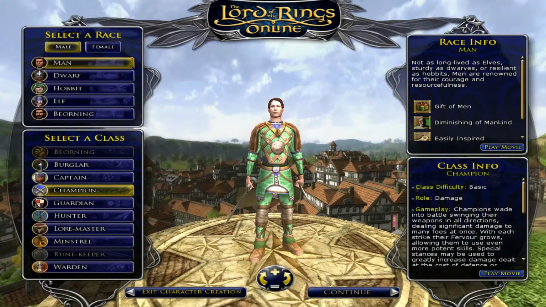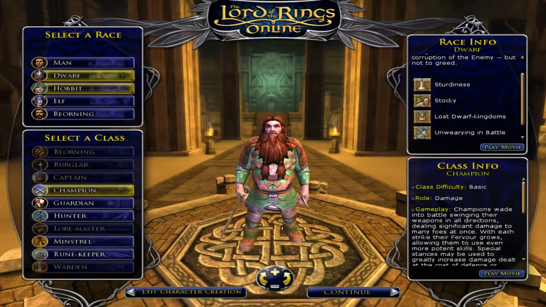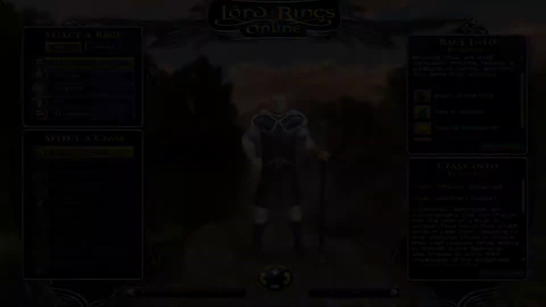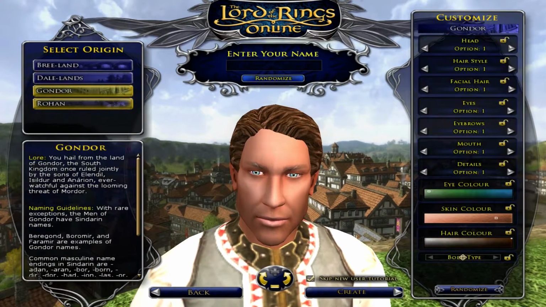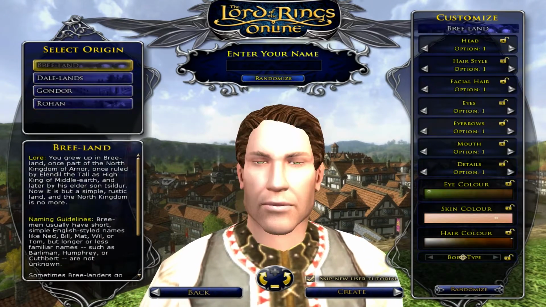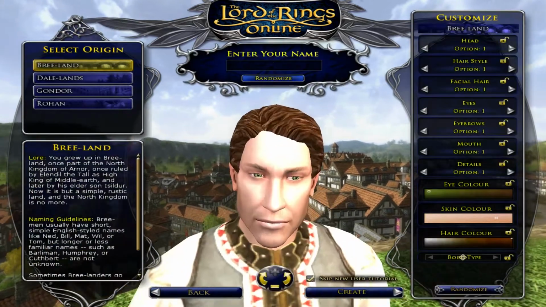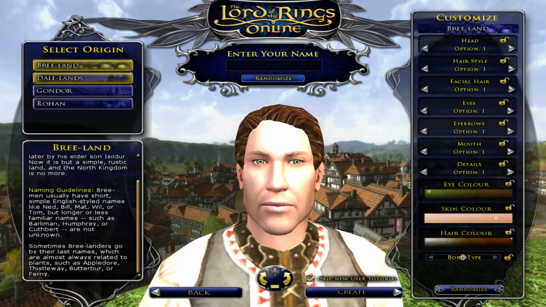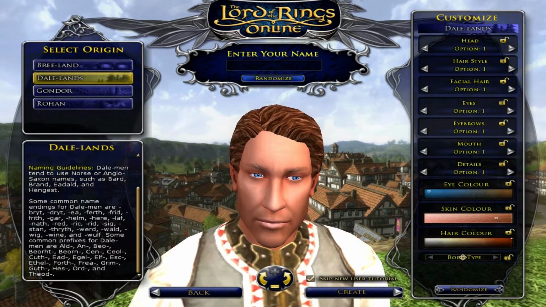Depending on the race you choose, you can have certain passive benefits that can be good for certain classes or even bad for other classes. And when you go to create your character and you choose your race, you can be of a certain origin depending on your race. And each race also has certain common name prefixes and suffixes. For example, a Dale-lands man has all these common name endings.